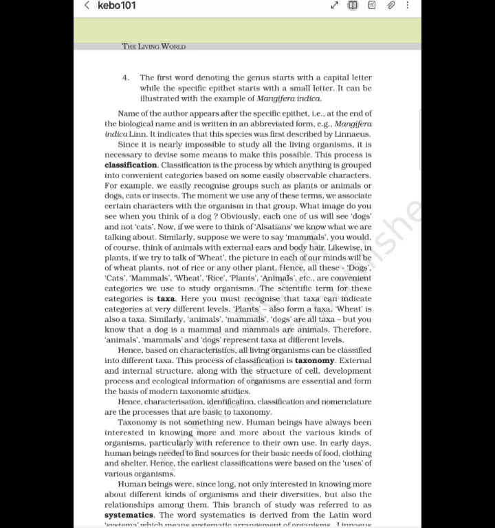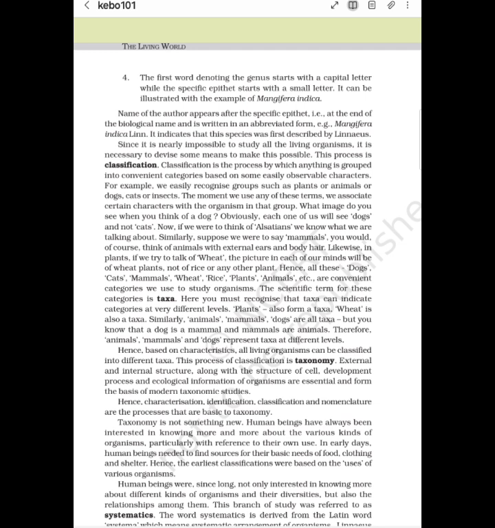What image do you see when you think of a dog? Obviously, each one of us will see dogs and not cats. Now, if we were to think of Alsatians, we know what we are talking about. Similarly, suppose we were to say mammals. You would of course think of animals with external ears and body hair.